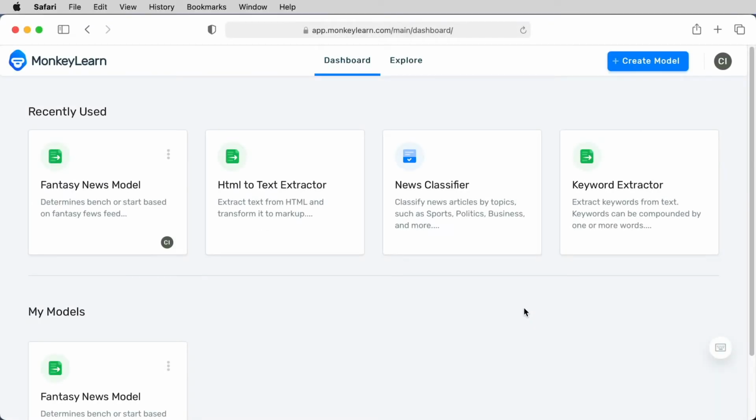So how do you train a custom model? While there are numerous machine learning model applications, this app uses a custom MonkeyLearn model. MonkeyLearn has several pre-built models that you can use that are doing common things like text extraction or classification. But it also allows you to create your own custom models.